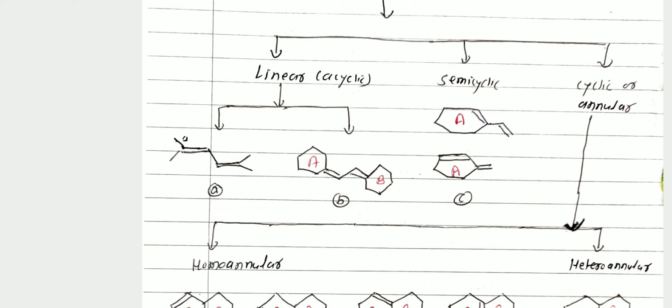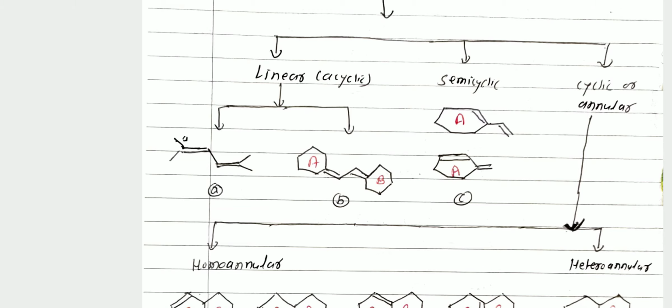Then you see structure number B. Here structure number B is also an example of an acyclic diene. Here A and B are 2 rings, but the 2 double bonds are outside the ring. Therefore, this is also an example of a linear or acyclic diene.